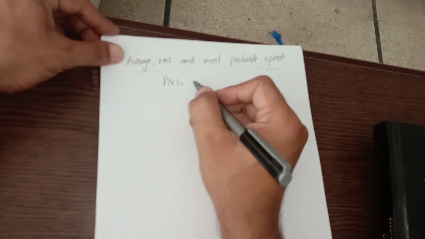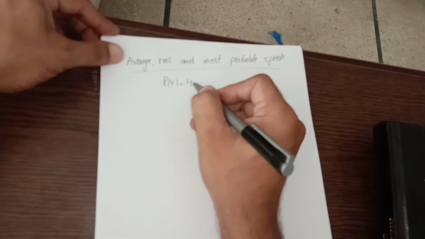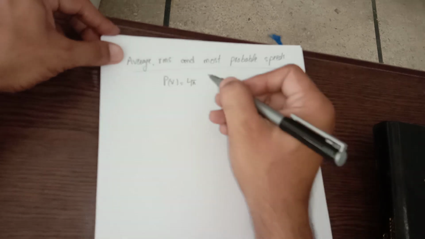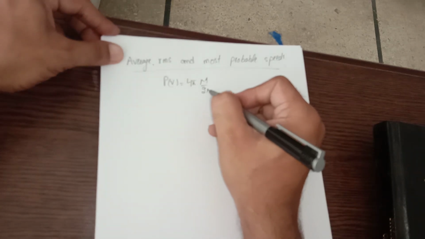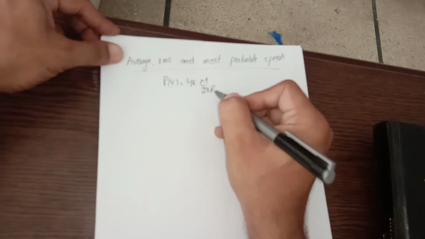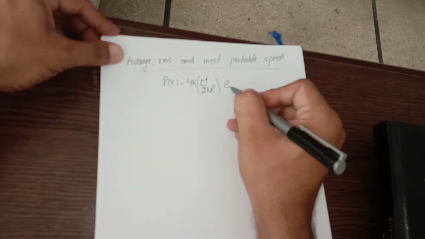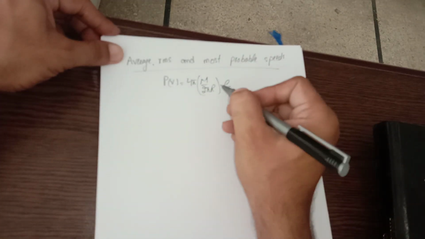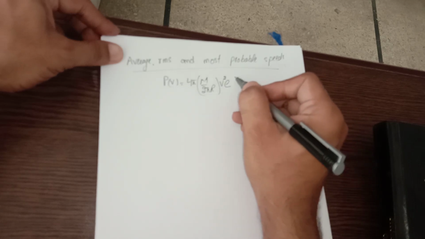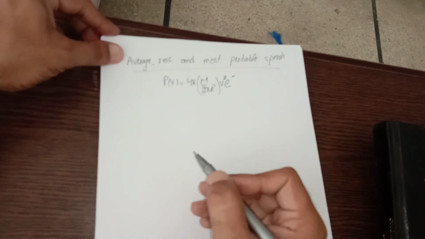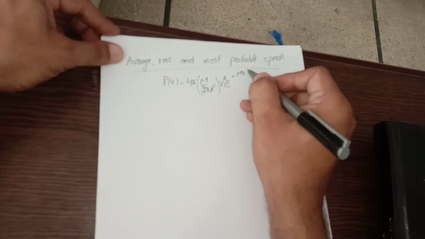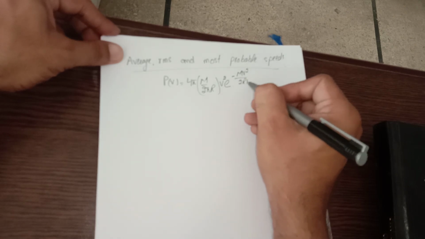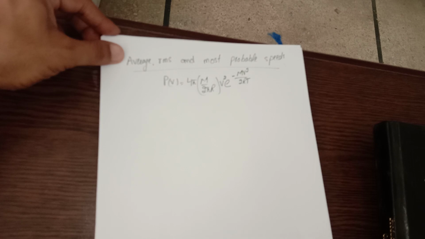P of V is equal to 4 pi, m over 2 pi RT, V square, e raised to power minus m V square over 2RT. This was my expression that I used on the previous page.